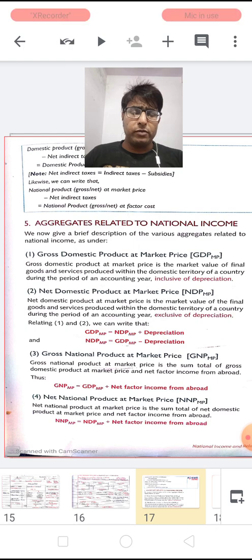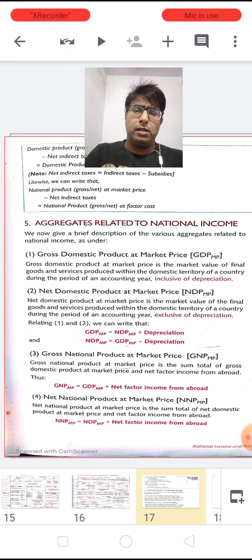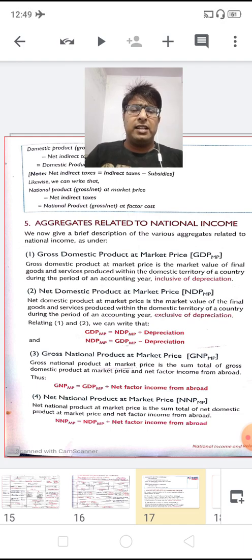NFIA. From second to fourth, beta, you just see the major conversion is domestic to national. I mean from this aggregate, if we want to reach NNP-MP, then we have to add NFIA, because the major change which takes place here is at the second place.